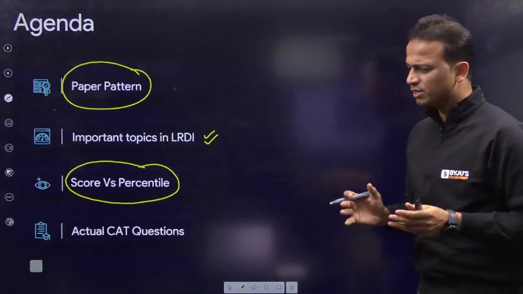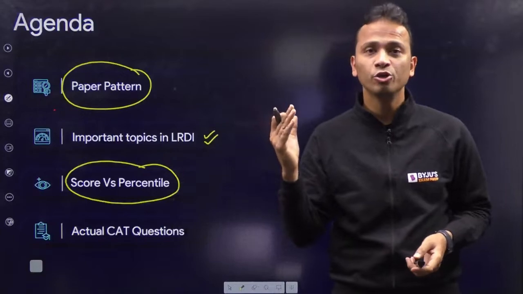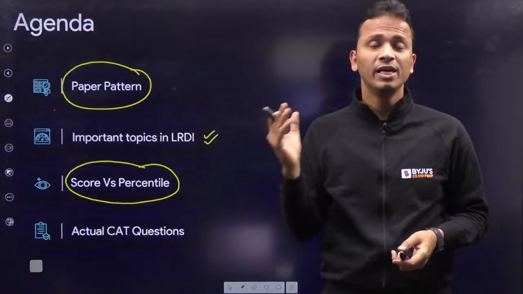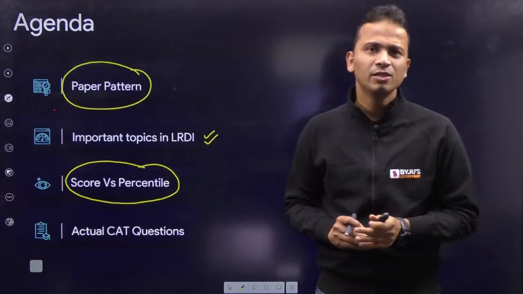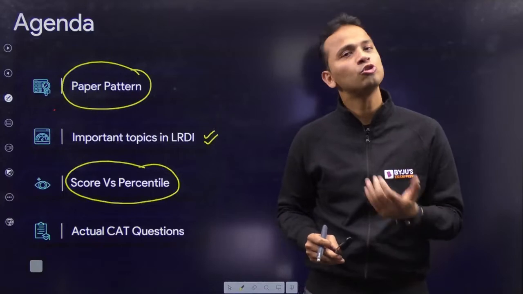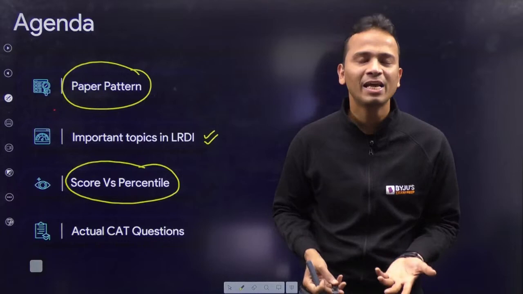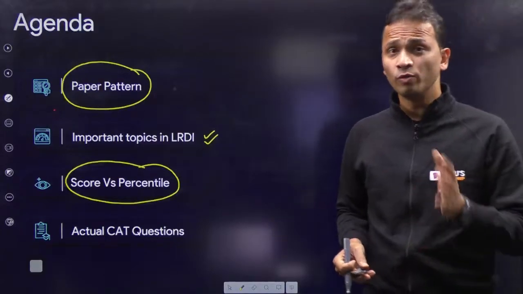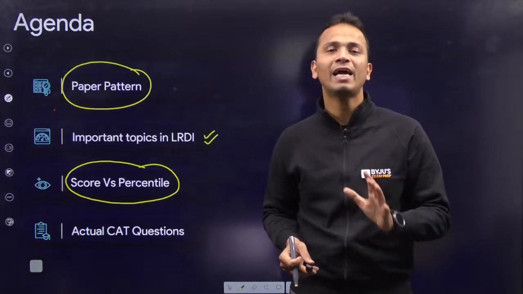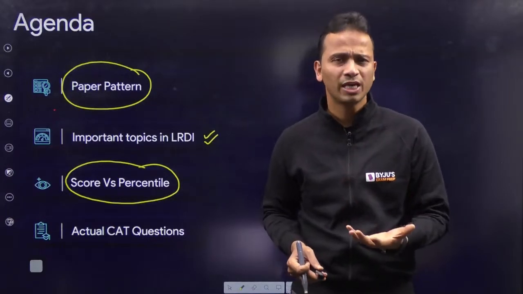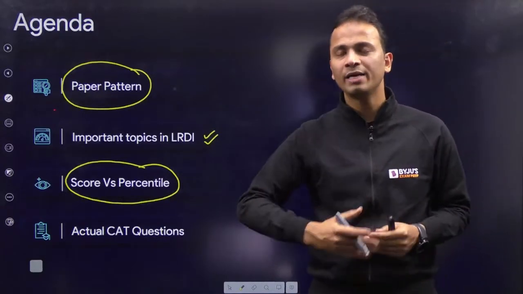A lot of us may collapse under the pressure of attempting all 20 questions, all 4 sets, in the given 40 minutes. Guys, understand realistically that you don't need to attempt all 20 questions. You don't have to score 100%. You have to score 100 percentile, or maybe 99 or 98 percentile. So we'll look at what score is required to get this 99 or 98 percentile in the LRDI section of CAT. You don't have to attempt all of the questions.